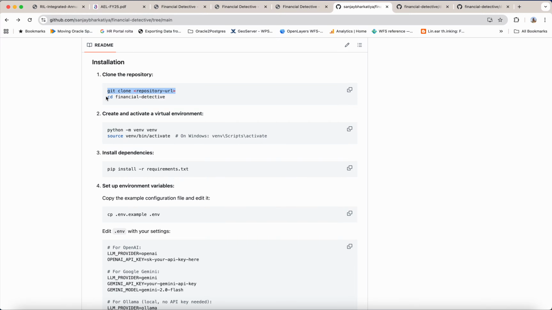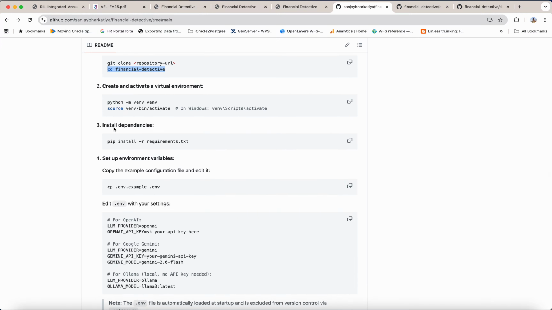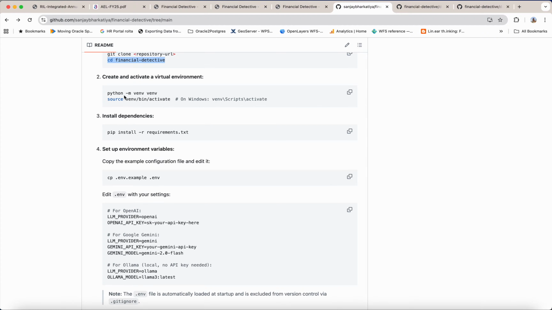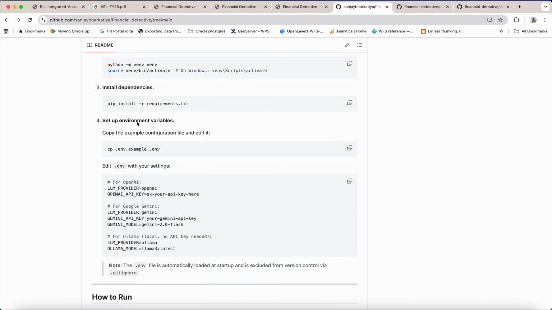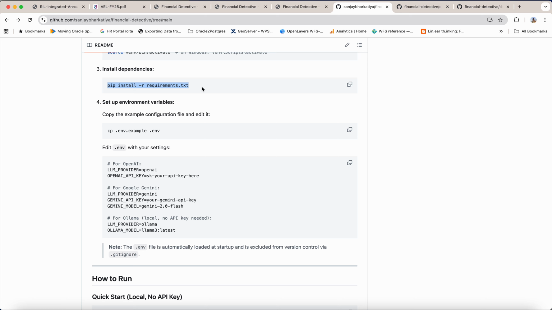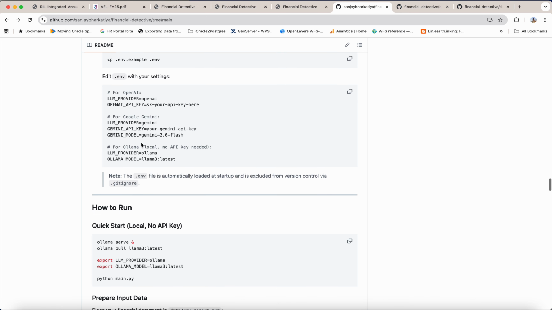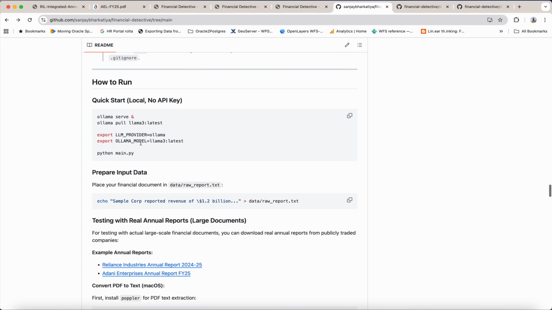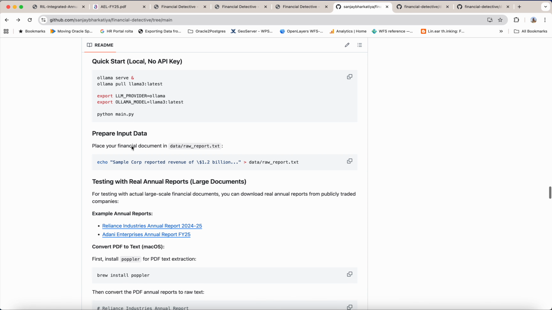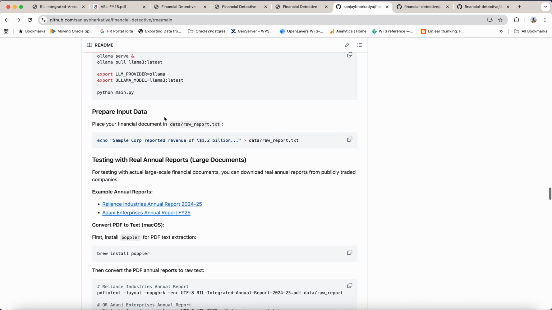You clone this repository, go to this directory, create and activate your Python virtual environment, and then install all the dependencies through the requirements.txt file. Set up your .env file and run after setting up.